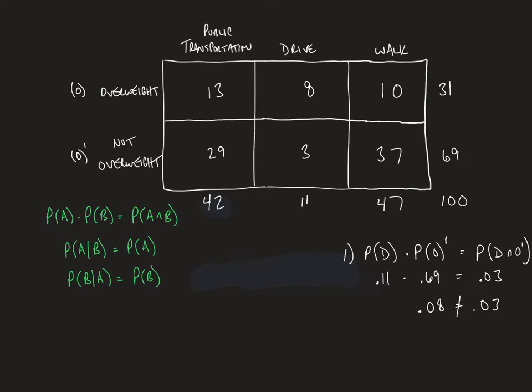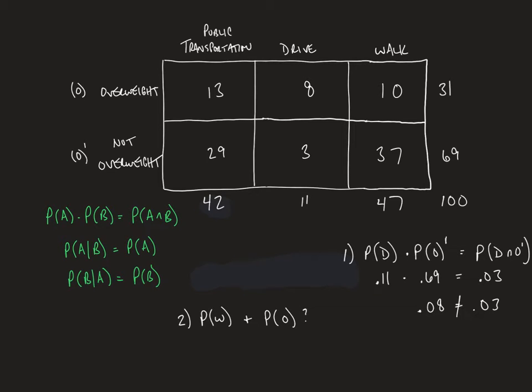Here's question 2. Is the probability that somebody walks to work independent of the probability of someone being overweight? Tell me whether or not the probability of someone walking to work is independent of the probability of someone in this sample being overweight.